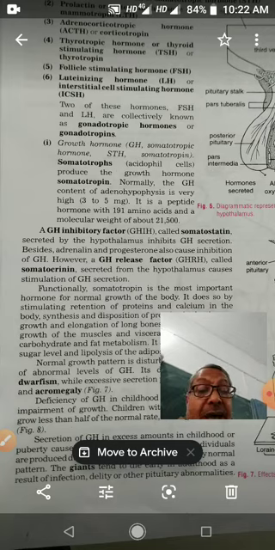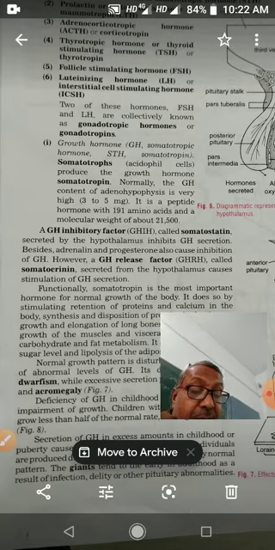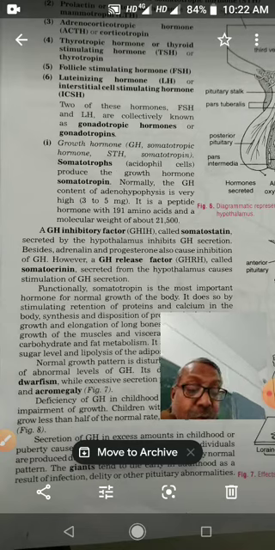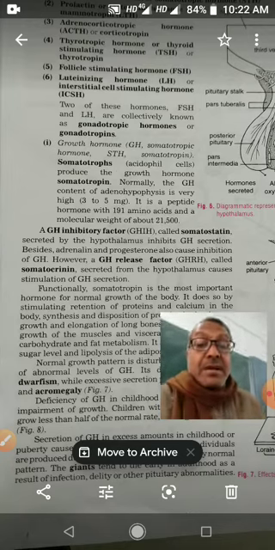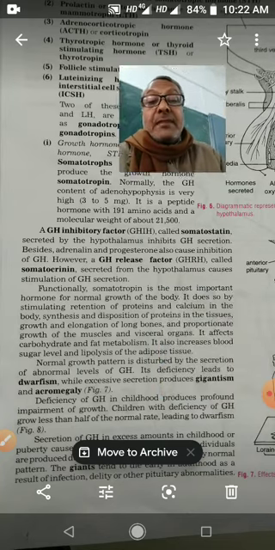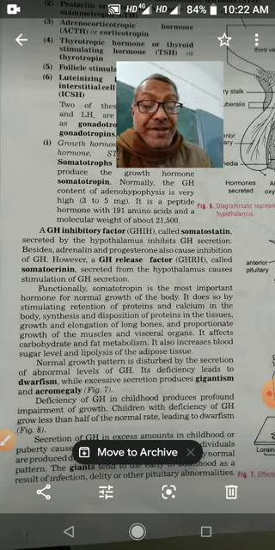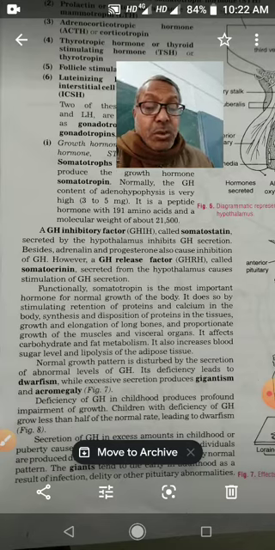When there is normal secretion of the growth hormone in the body, normal growth of the body will take place. But when normal secretion of the growth hormone is disturbed, then there are abnormalities. Its deficiency leads to dwarfism, and if there is oversecretion of it, then gigantism and acromegaly.